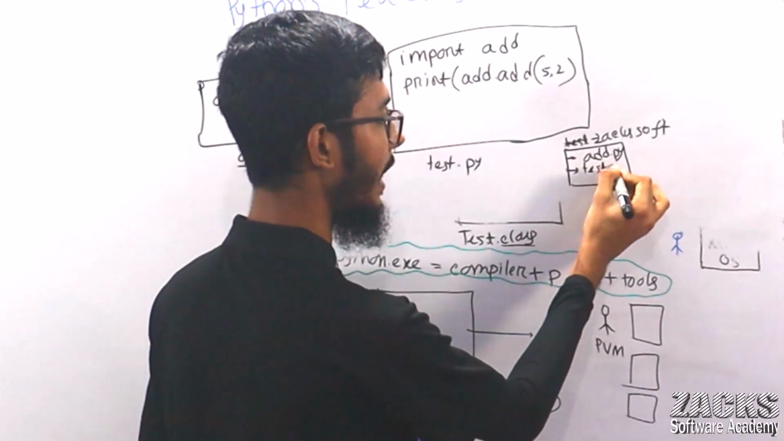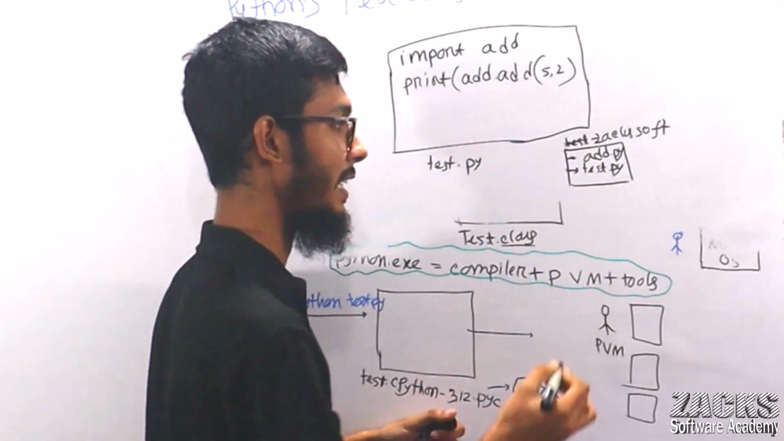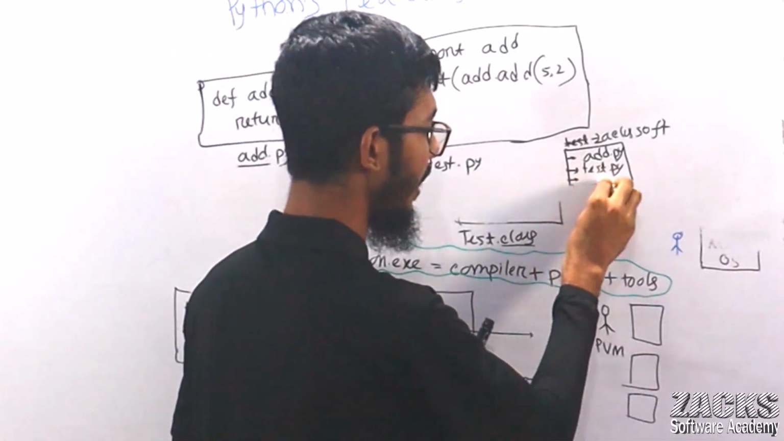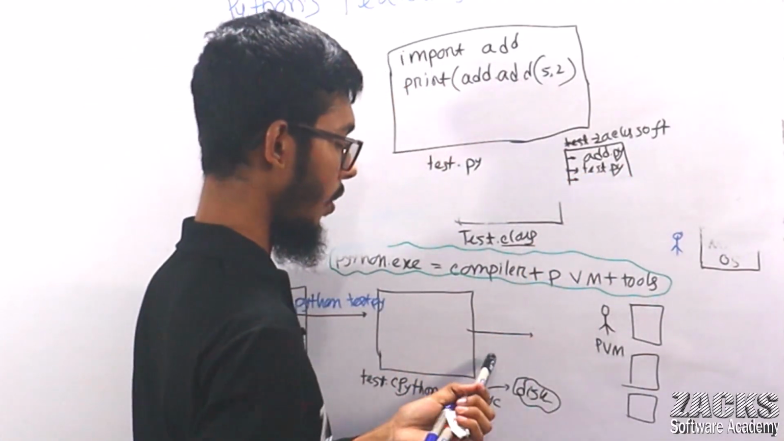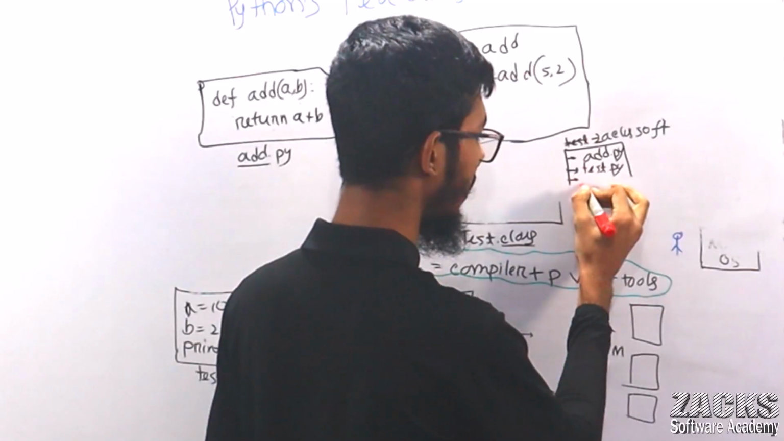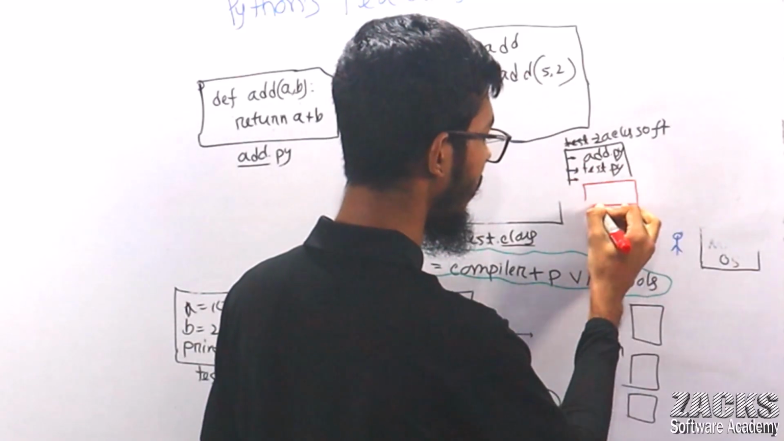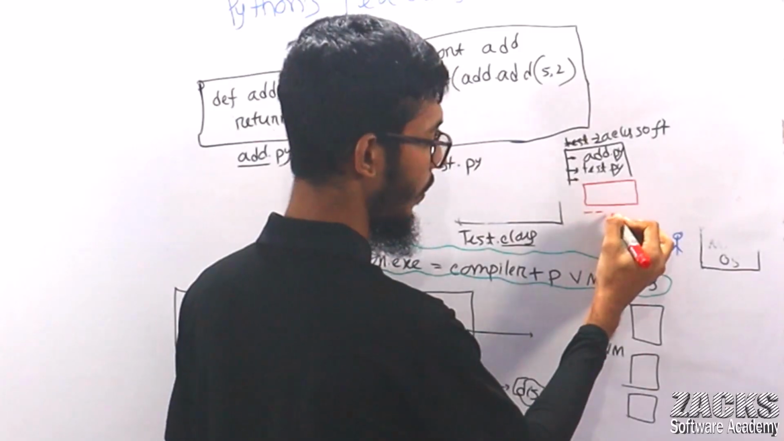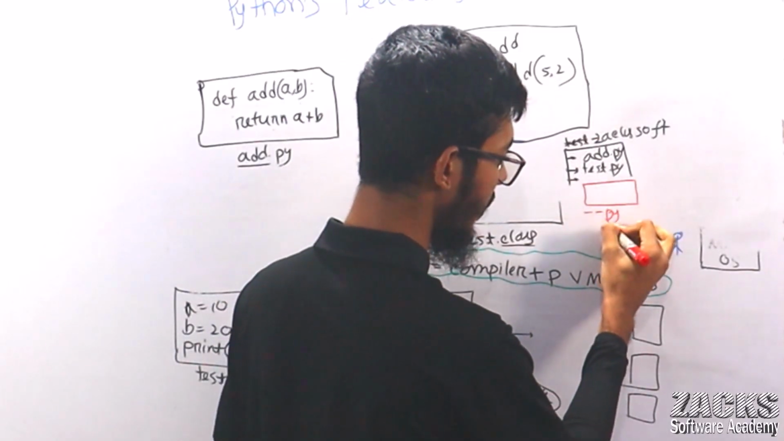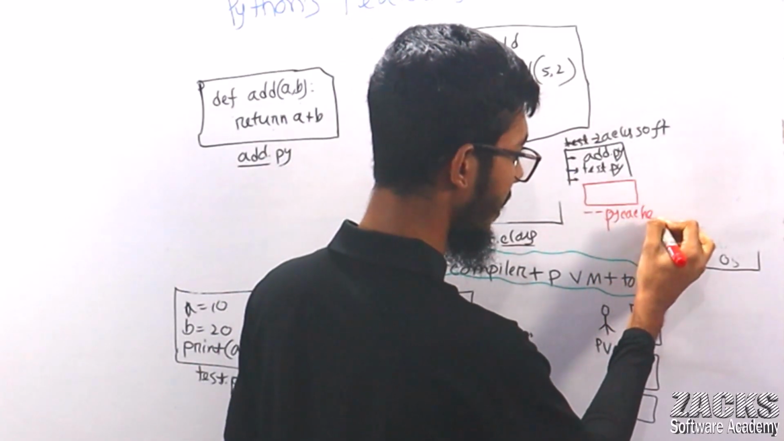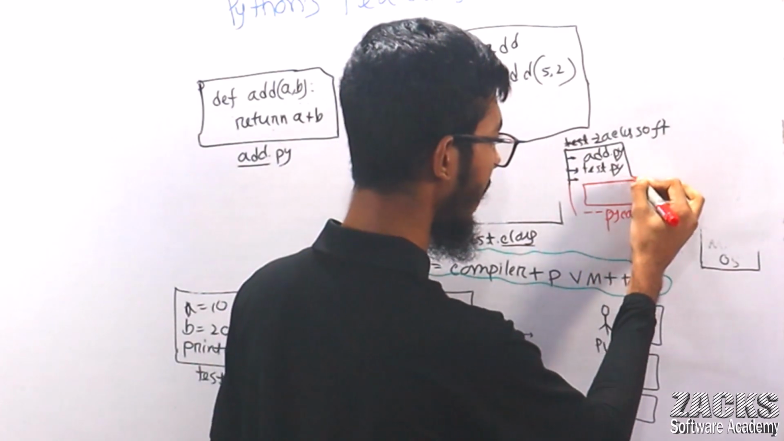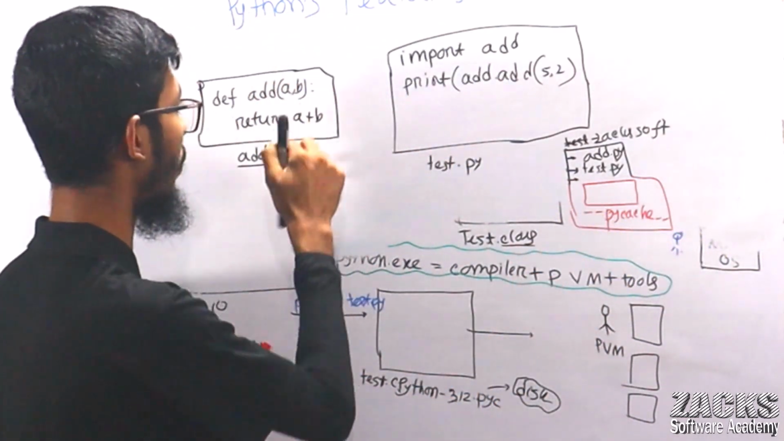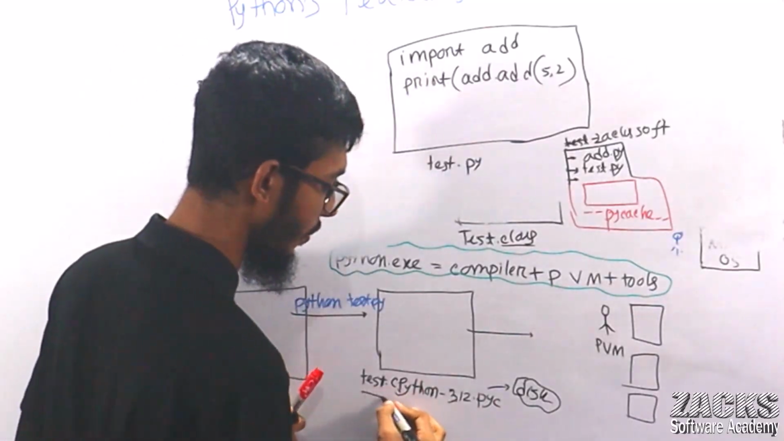So Python will create one folder in this folder. What is the name of the folder? Can you tell me? Underscore underscore pycache. In this folder, Python will store the bytecode, right? Bytecode.